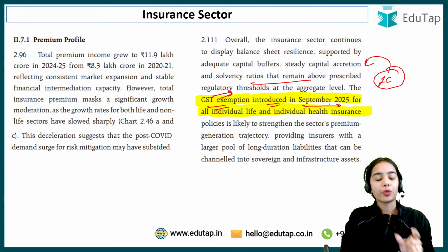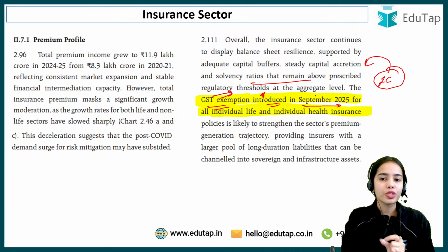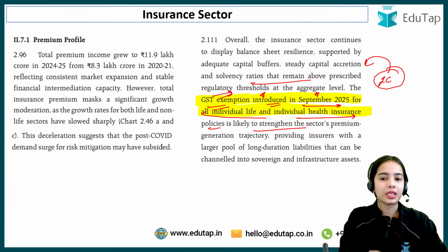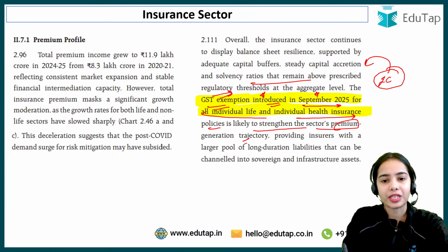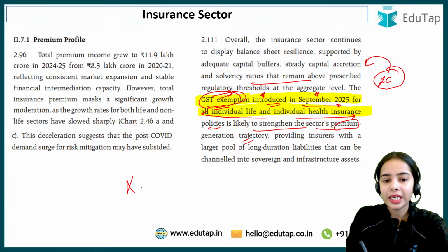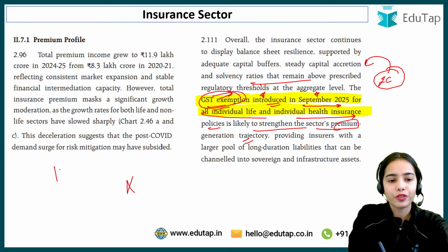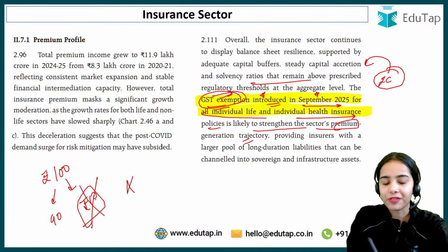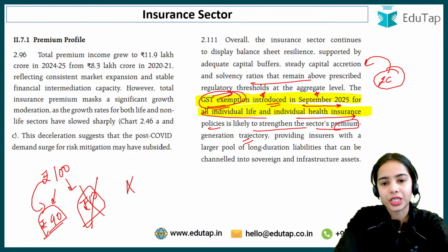This is the important point, that GST exemption has been introduced in September 2025 for all individual life and individual health insurance policies. This is likely to strengthen the sector's premium generation trajectory. If there is no tax, the price will reduce. Before, the price was 100: 90 for the premium and 10 for GST. But now this GST will not have to be paid. So 90 rupees, the premium, has become cheaper without GST.